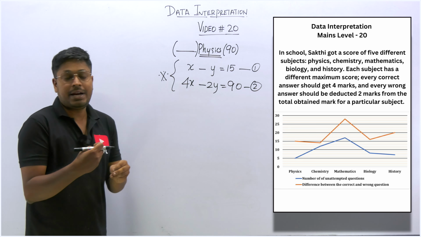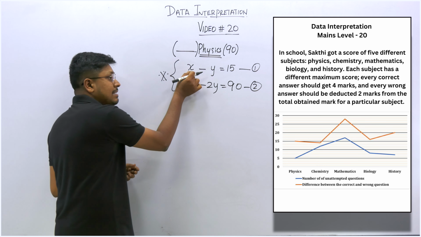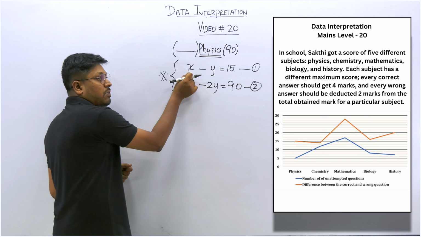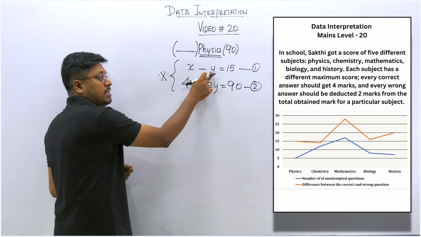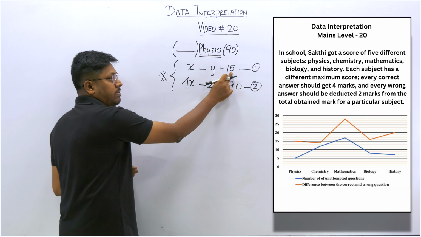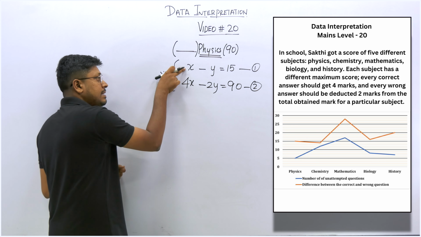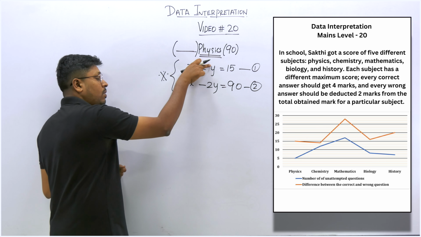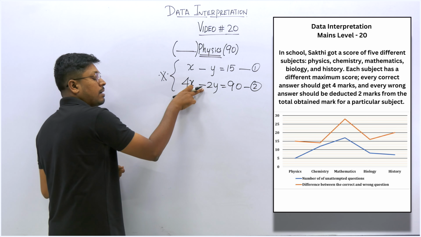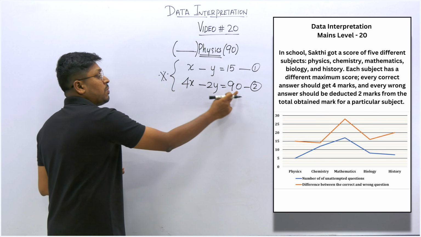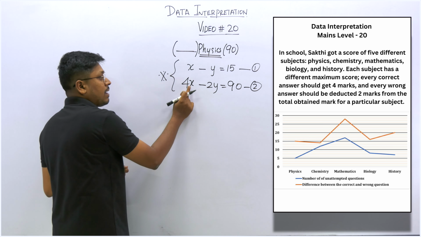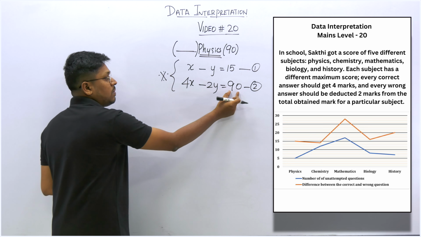So once again, I can teach you. x is the number of correctly answered questions, y the wrongly answered questions, and the difference according to the chart is 15. For every correct answer, he is getting 4 marks. For every wrong answer, he is getting negative 2 marks, minus 2y. So totally he is scoring 90 marks in physics. So correct, wrong, total score is 90.